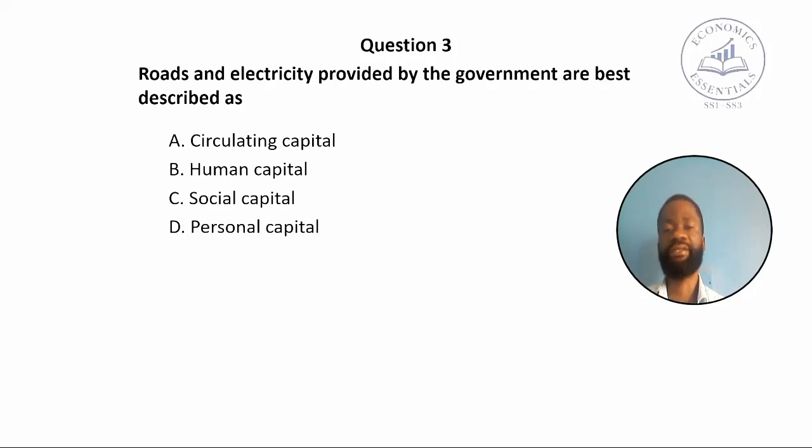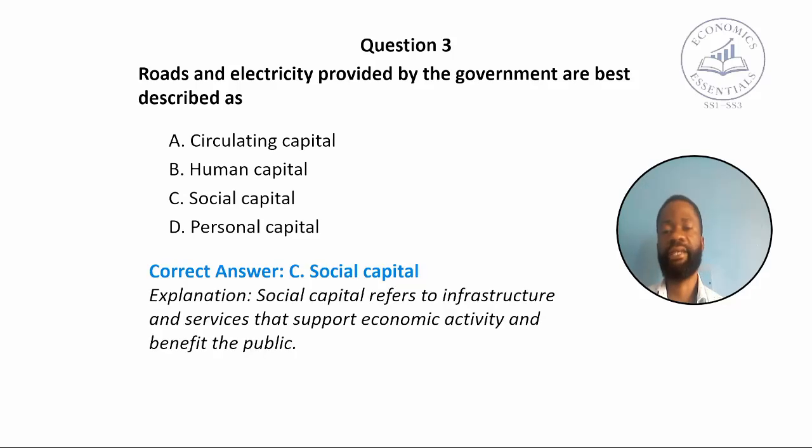Roads and electricity provided by the government are best described as dash. Look at the question, A, B, C, and D. And the correct answer to the question is C, social capital. Social capital refers to infrastructure and services that support economic activity and benefit the public.